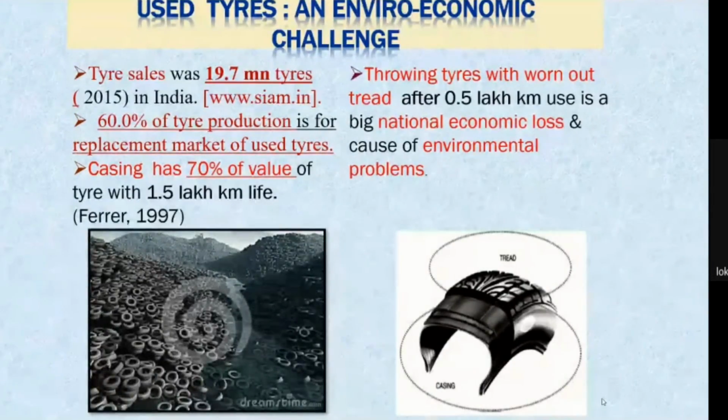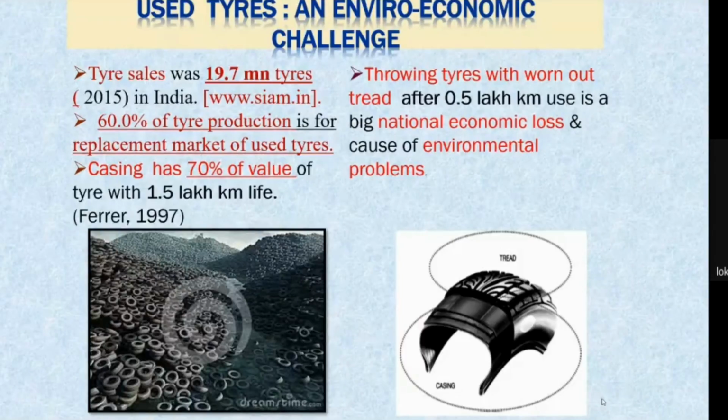So obviously there are a lot of tires used all over the world. Tire sales in 2015 in India were 19.7 million tires, and out of this production, 60% of the tires are for the replacement market of used tires.